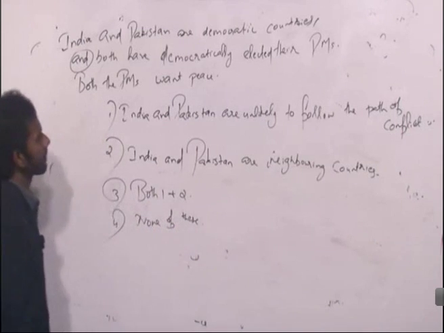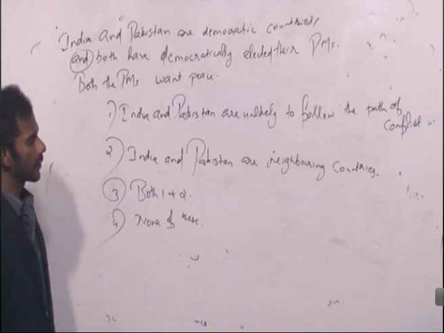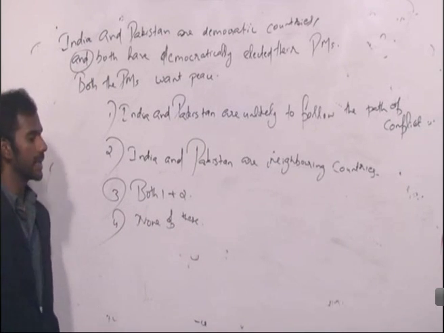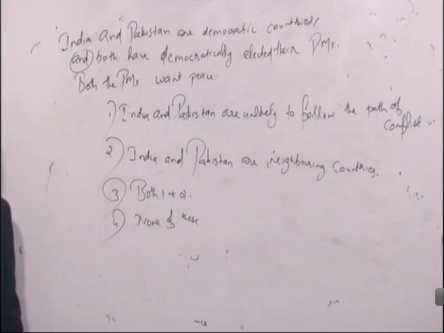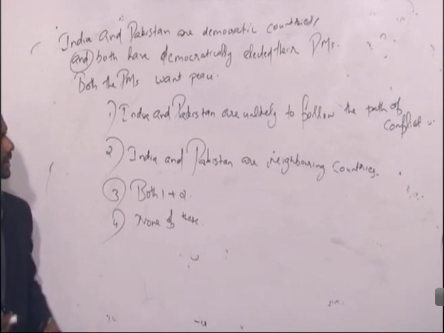Clear? 4 options. First one is India and Pakistan are unlikely to follow the path of conflict. Second option, India and Pakistan are neighboring countries. Third option, both 1 and 2. Last option, none of these. Clear? Think for a while.